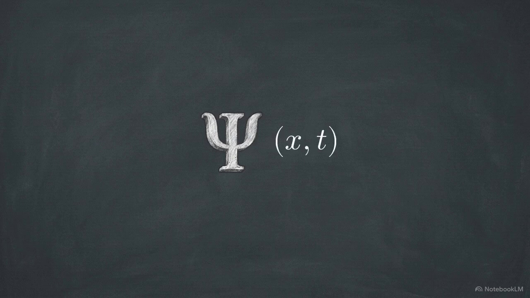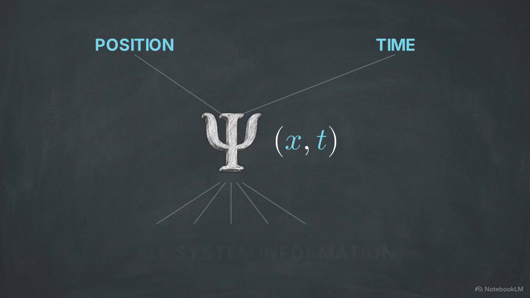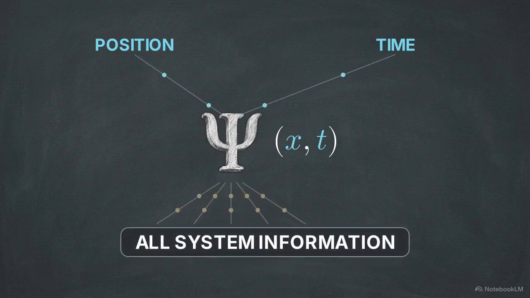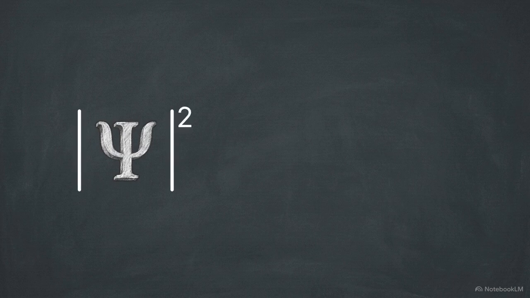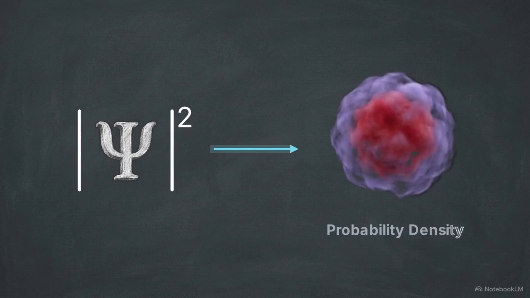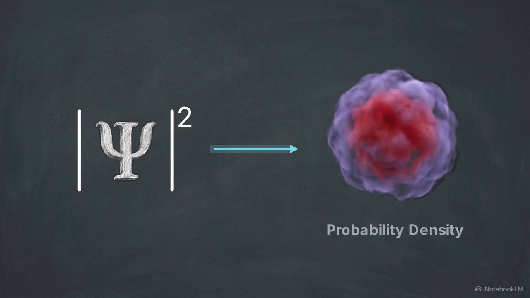The state of a quantum system is completely described by a mathematical function, psi of position and time, which contains every piece of information that can possibly be extracted about that system. A mathematical function alone does not give us a physical location. Physicist Max Born provided the translation. If you take the squared absolute value of the wave function, the resulting quantity gives you the exact spatial probability density of finding a particle at a given point in space and time.